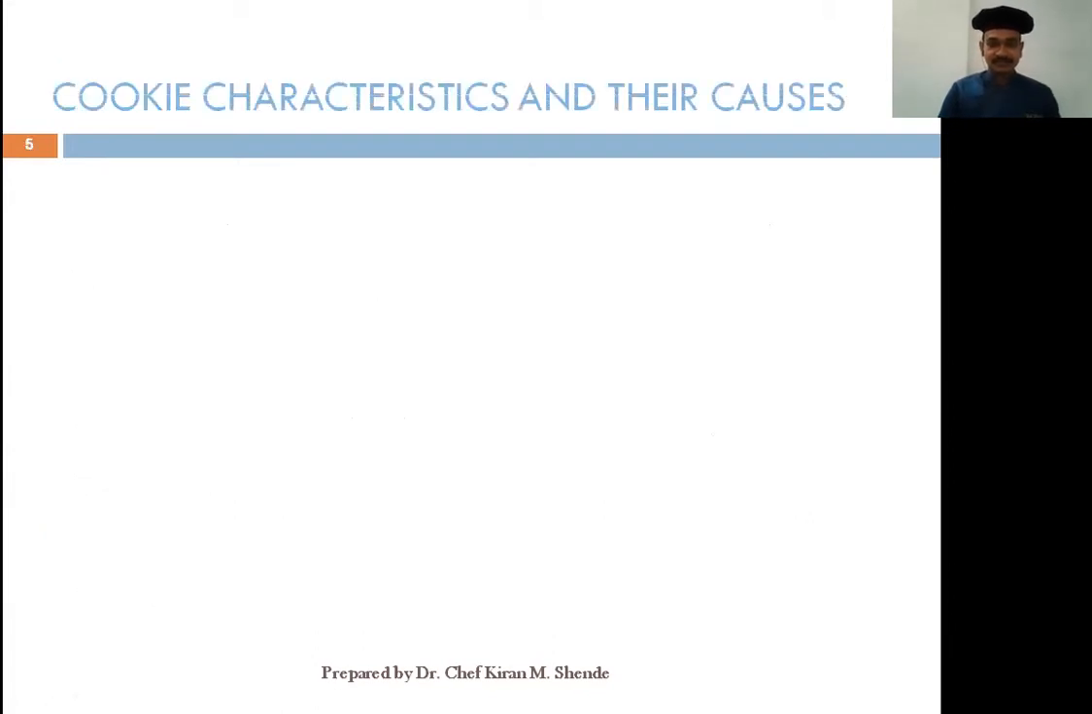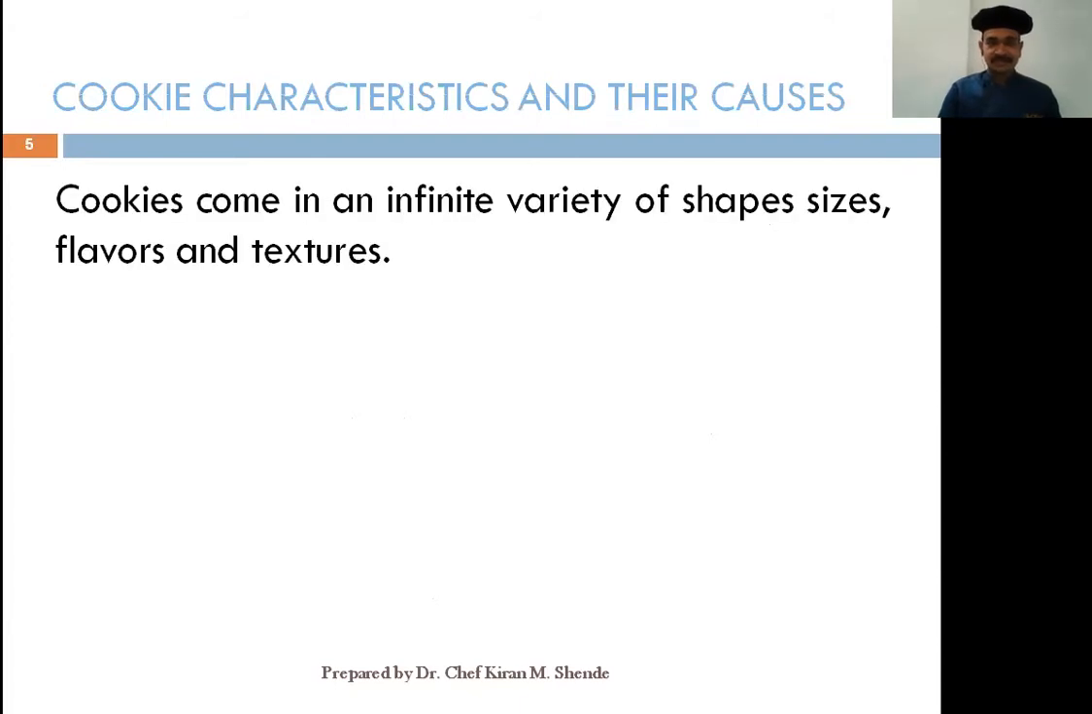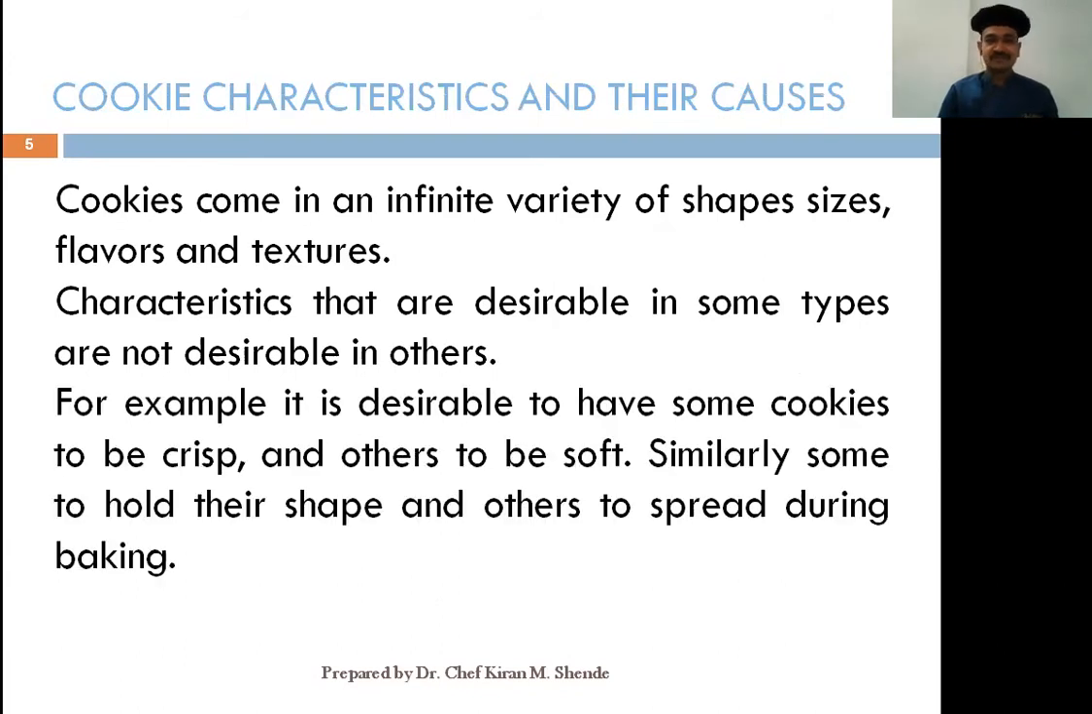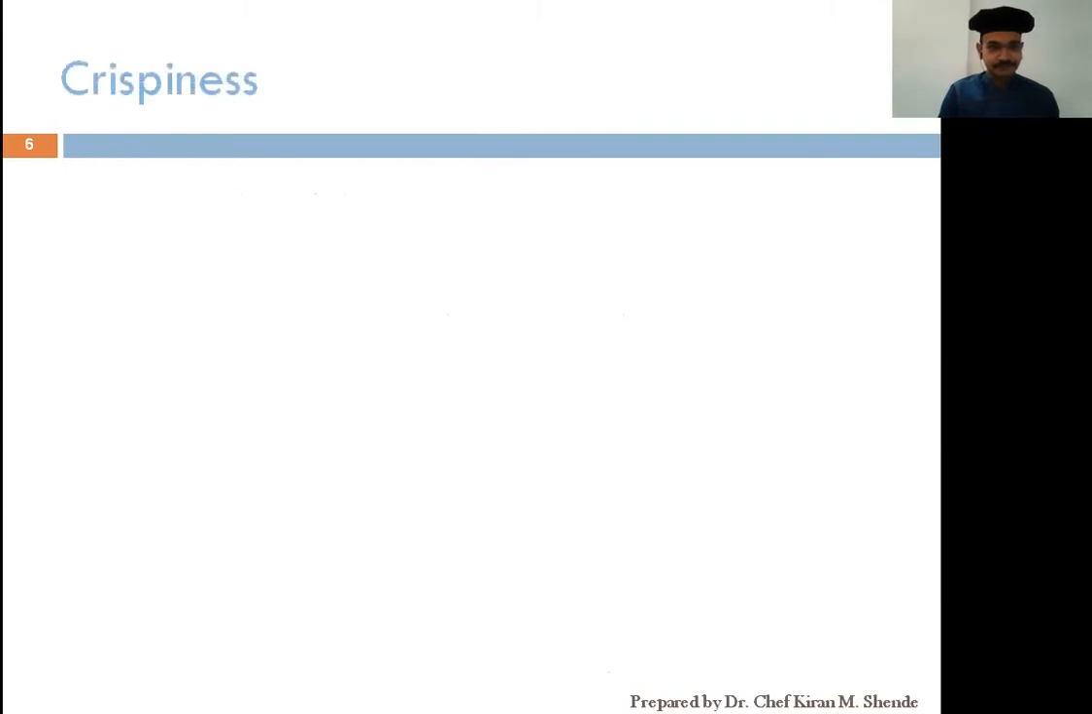Let us begin with objective number 2 for the session, the characteristics of a cookie. Cookies come in an infinite variety of shapes, sizes, colors, textures. Characteristics that are desirable in some types may not be desirable in others. For example, some cookies are soft, some cookies are chewy, some cookies are gooey, some cookies spread so much during baking. So all these are various characteristics. Every cookie differs one from the other.